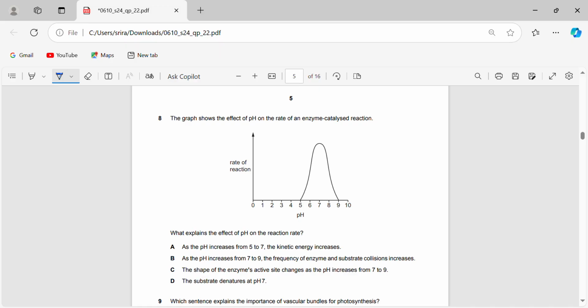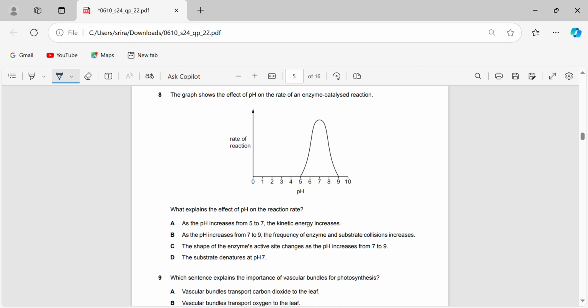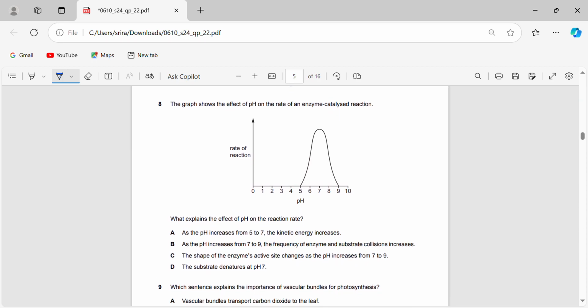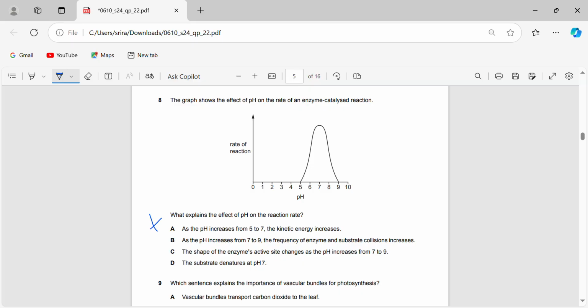Okay, so now we have the effect of pH on the rate of an enzyme catalyzed reaction. Firstly, pH increases from 5 to 7, the kinetic energy. We cannot use the explanation of kinetic energy when it comes to pH, because kinetic energy applies only when we have the temperature changing, not the pH. As the pH increases from 7 to 9, frequency of, okay, so B is also wrong, because from 7 to 9 the rate of reaction is actually going down. The description they have given is for when the rate of reaction increases. So here that doesn't apply.